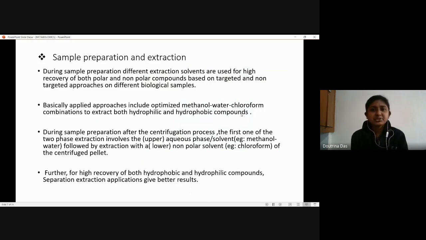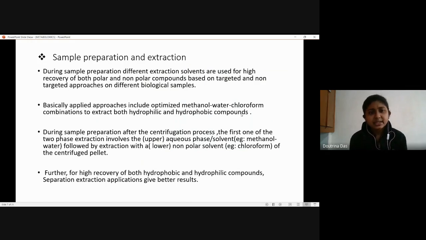Now, sample preparation and extraction. So, during sample preparation, we have different extraction solvents, usually aimed for the recovery of both polar as well as non-polar compounds, based on targeted and non-targeted approach on different biological samples. Basically, the applied approaches include optimized methanol water chloroform combinations to extract both hydrophilic as well as hydrophobic compounds, or polar and non-polar compounds.